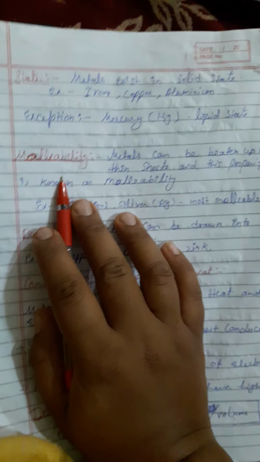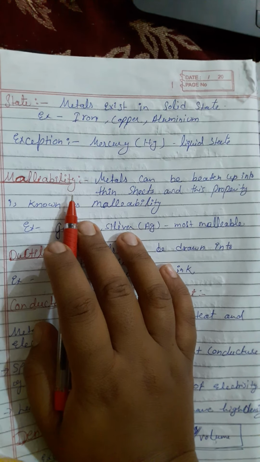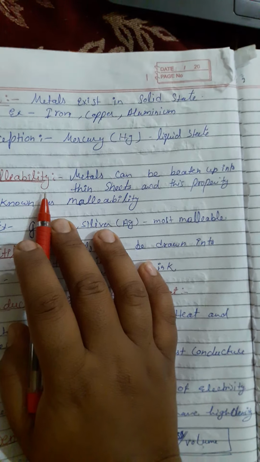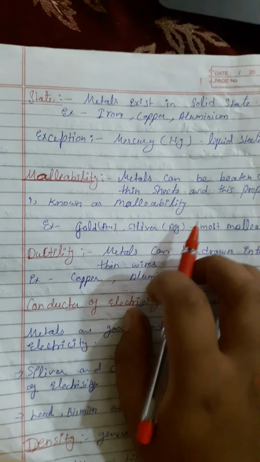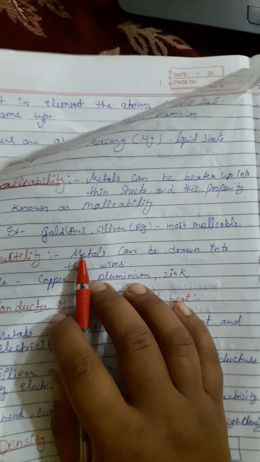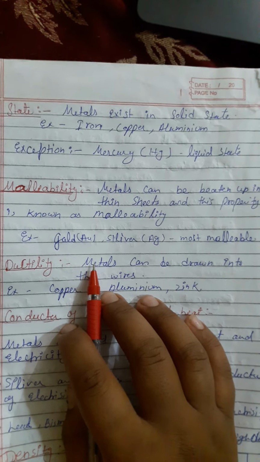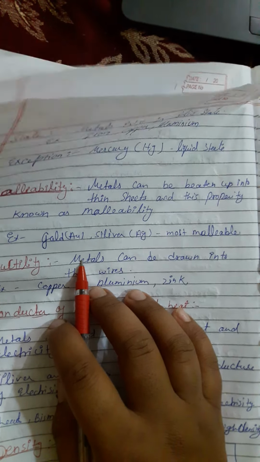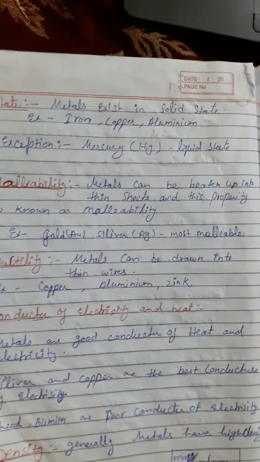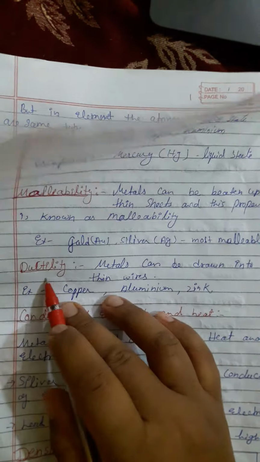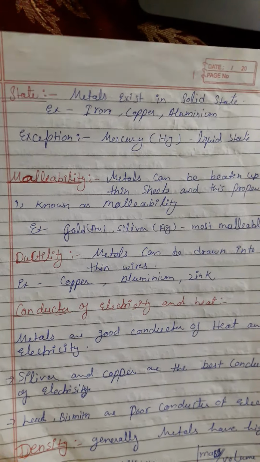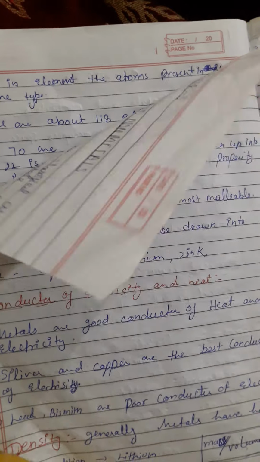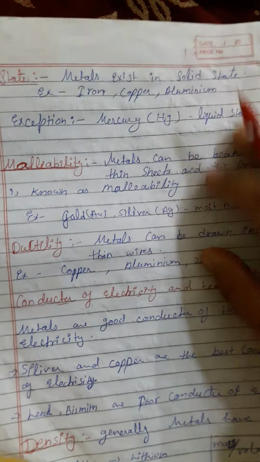Malleability. What is the meaning of malleability? Malleability is a property of metals by which they can be turned into thin sheets. For example, gold and silver are the most malleable metals. We can beat them into very thin sheets. Ductility. The next property is ductility. Metals can be drawn into thin wires. For example, copper and aluminium are the best examples. We have all seen wires which are made up of copper and aluminium.